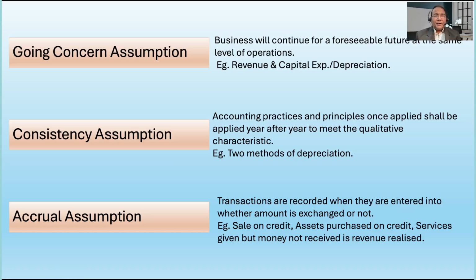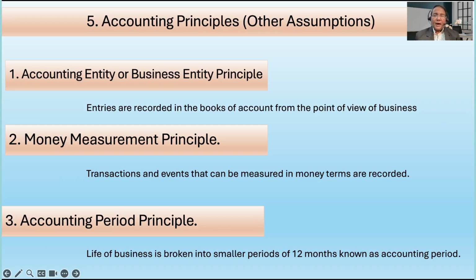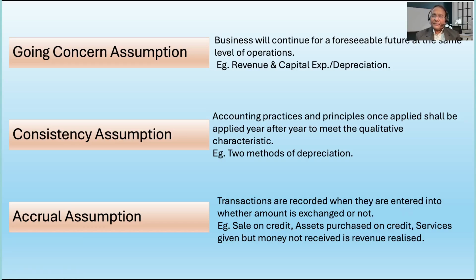Now there are three important assumptions. First is the going concern assumption. Now, what is the going concern assumption? It is the basis on which we have to follow the accounting principles. Going concern means an institution or an entity started with an intention of continuing for a longer period of time, the foreseeable future.